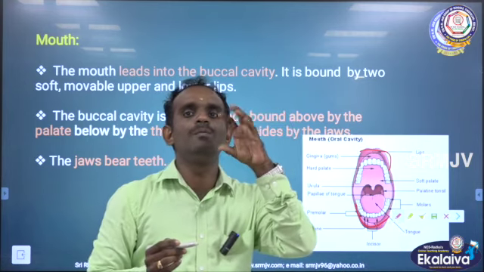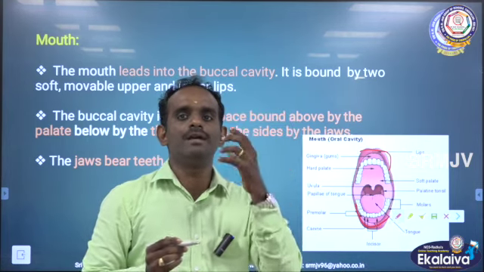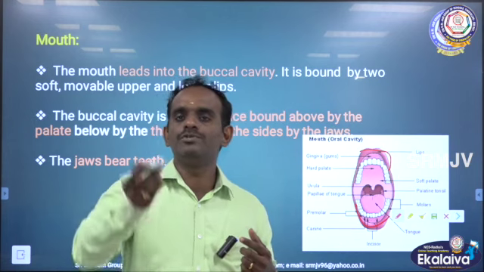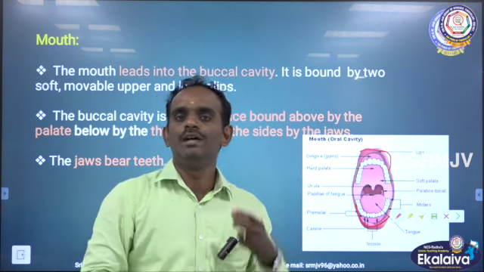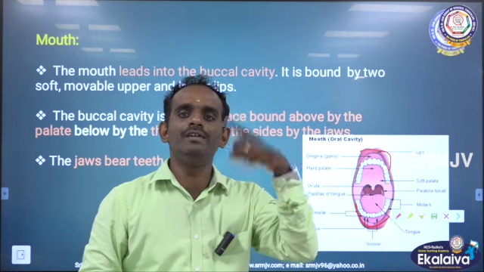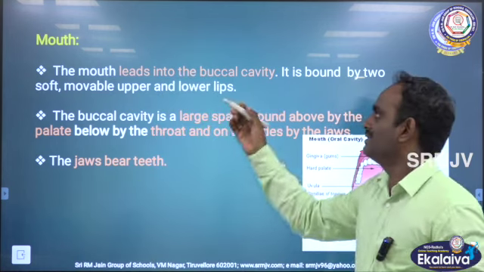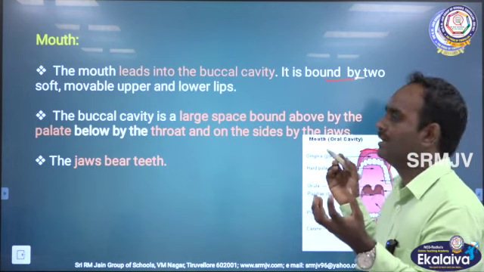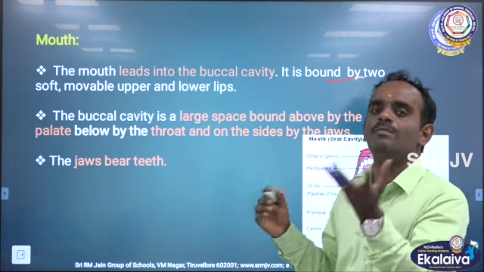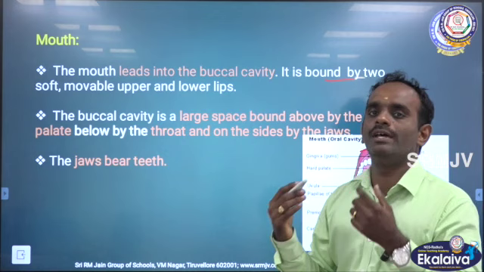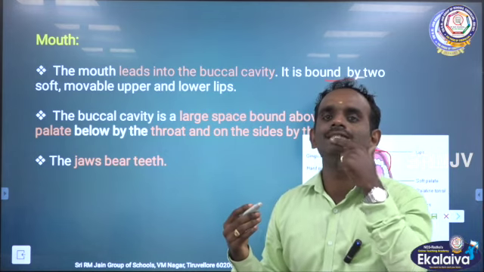Both are movable. See my mouth here. I am speaking to you, standing in front of you, and my mouth is moving up and down. So, the mouth is an organ bounded by two soft, movable upper and lower lips. This is the upper lip and this is the lower lip.